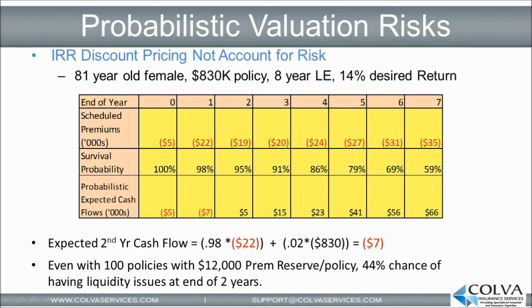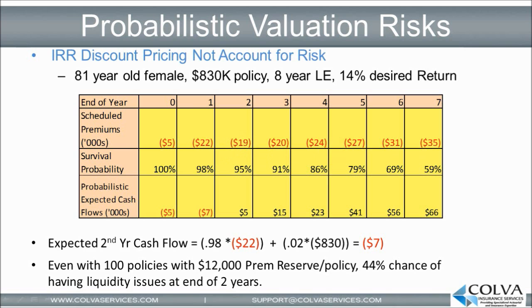We can see that according to these expected cash flows, it's not until the end of year 2 that these probabilistic expected cash flows turn positive. However, we immediately see the same problem with this analysis that we saw in the previous slide. It distorts the actual risk. The only reason this value is positive is because the 5% chance of a death outweighs the expected 95% chance at the time when the life settlement investor will actually have to pay the full $19,000 premium.